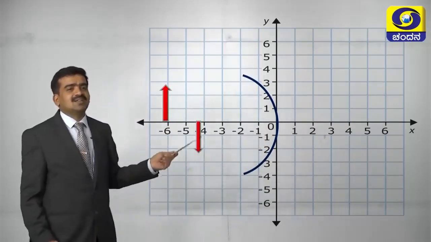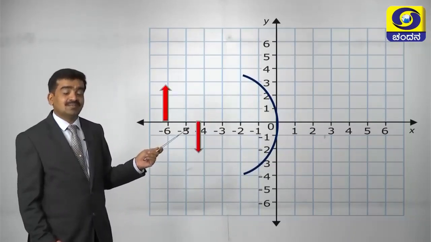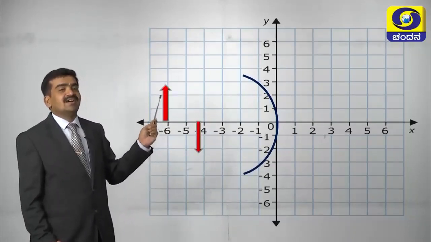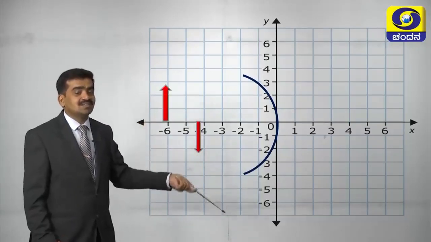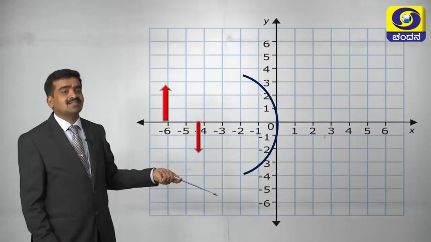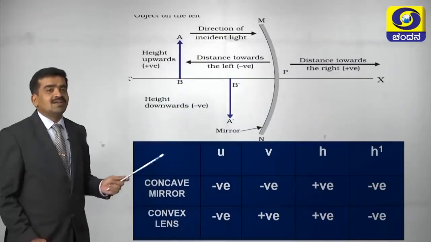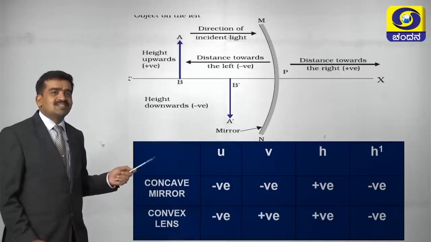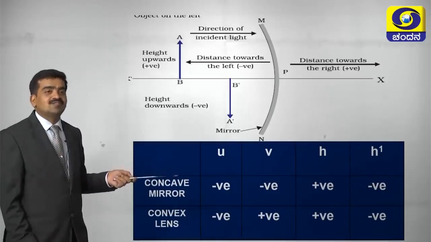Your object as well as image are in the negative part of the x axis, that is why the v and u values will be minus. Then the height of the object is positive, and the height of the image is negative because it is towards the negative part of the y axis. This table helps you to take the proper sign while substituting the values in the formula.